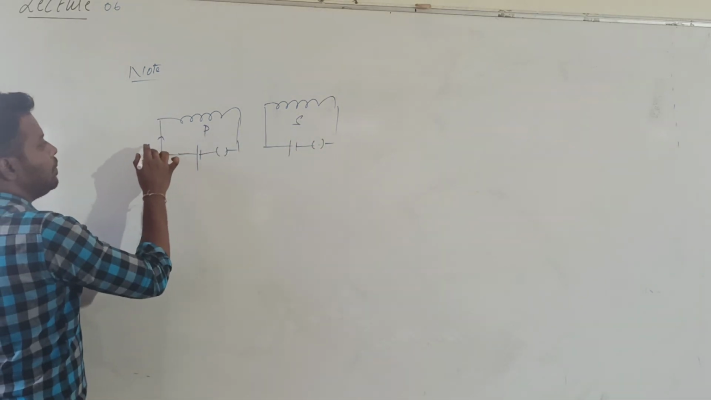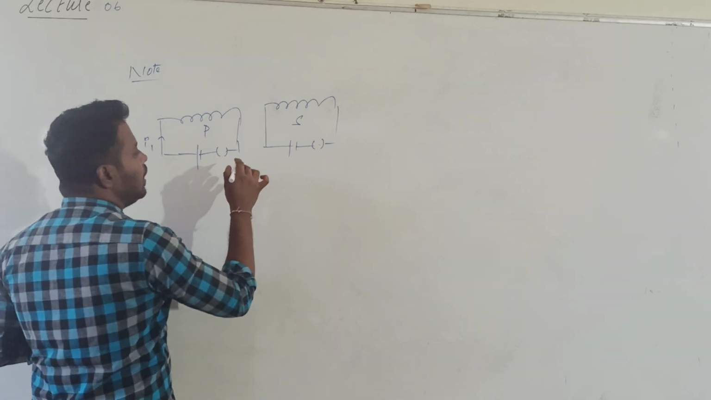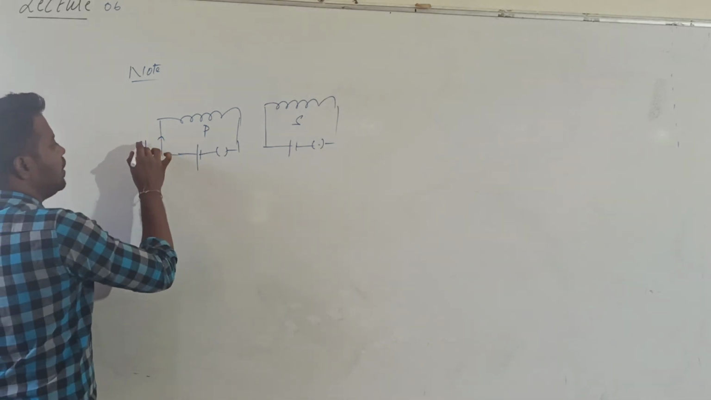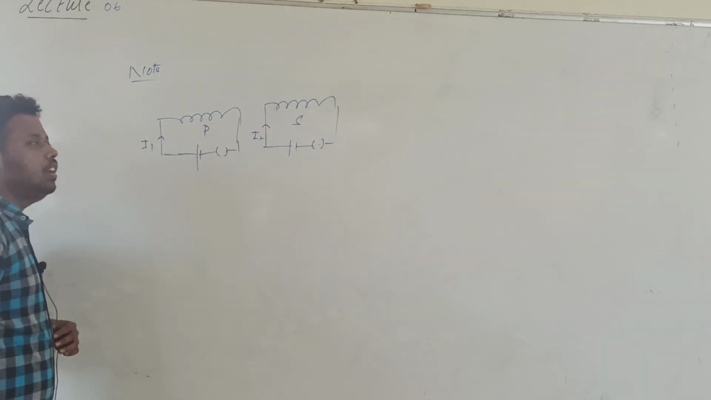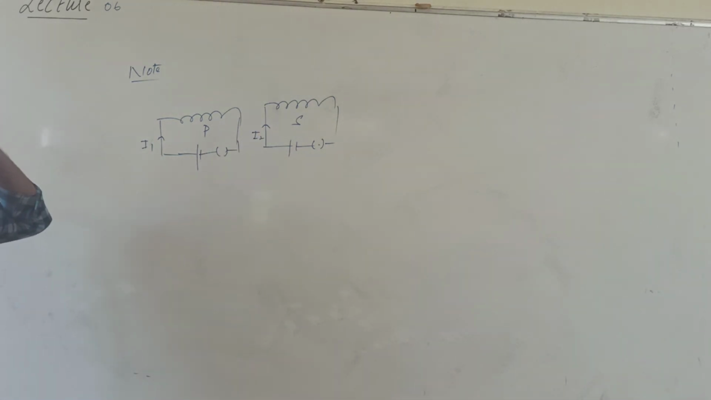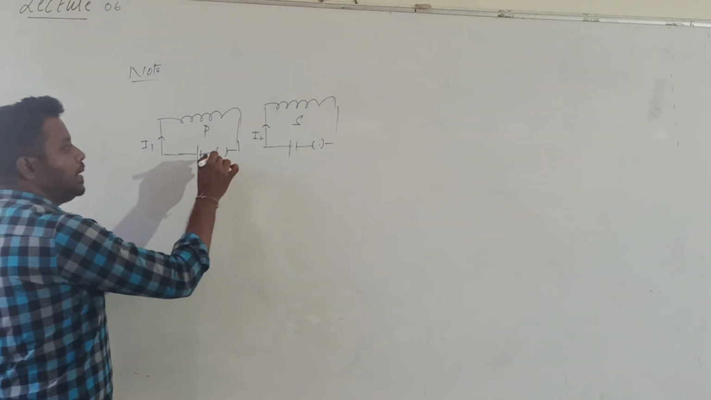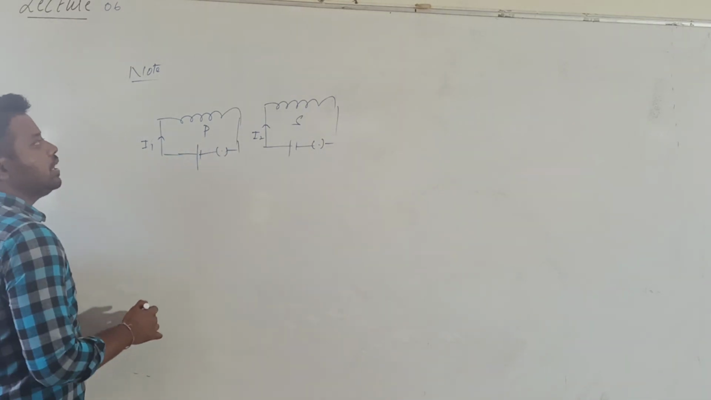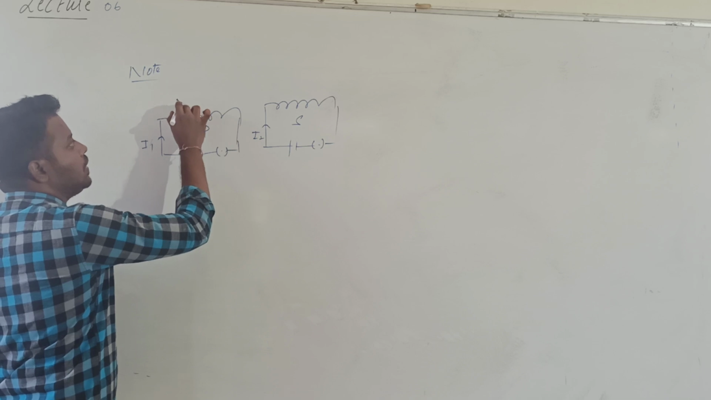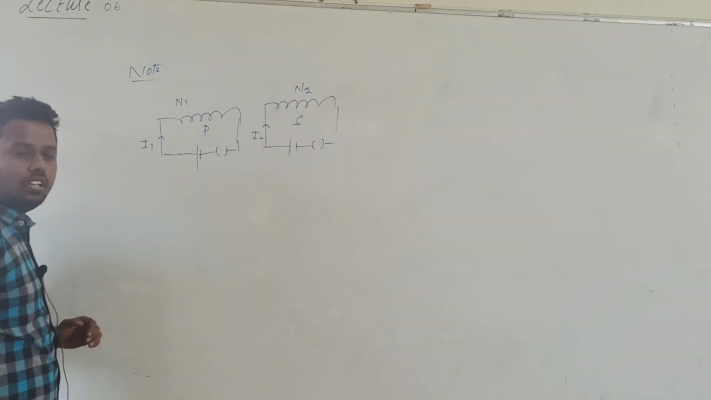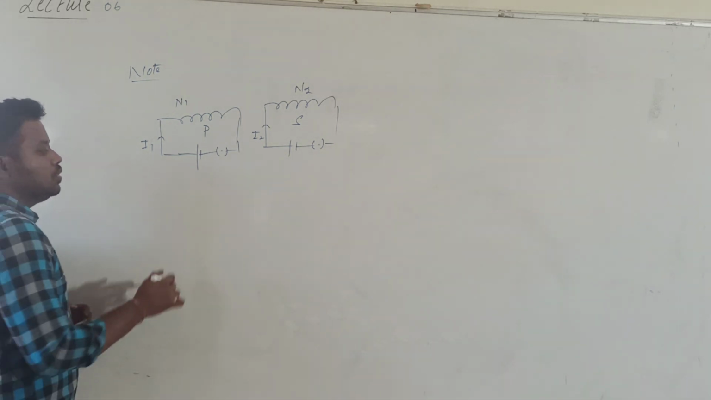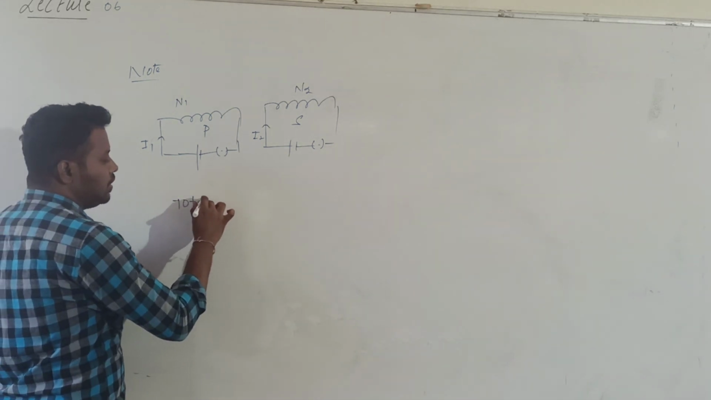The current in this primary coil let me call I1, and the current in the secondary coil let me call I2. Now 2 coils are placed nearby. Both the coils' plug keys were closed. Here the number of turns in the coil is N1, and here the number of turns in the coil is N2. What I want to calculate is the total flux linked with the first coil.